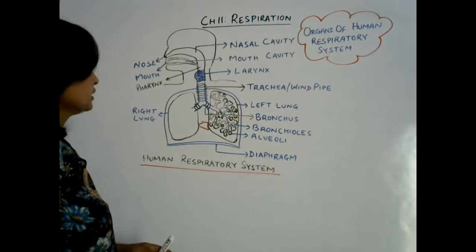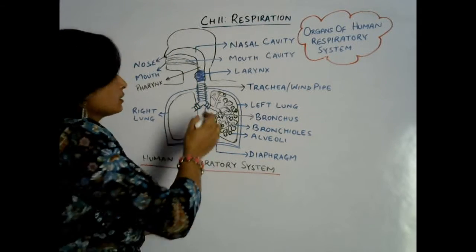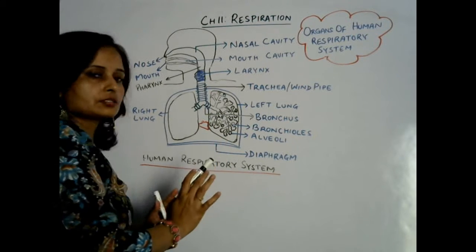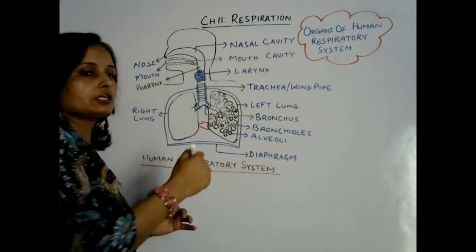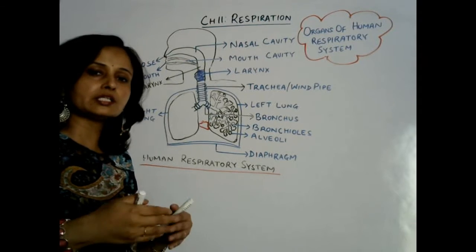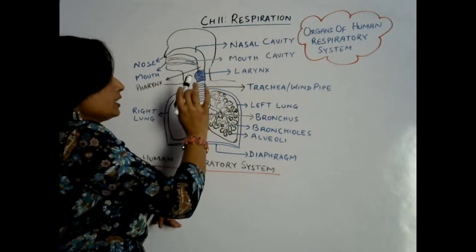Okay, so let us start from here. The respiratory system starts from the nose and ends at the lungs. Okay, different parts of the lungs. Here in the nose there are two nostrils, left and right, and those nostrils open into a cavity that is called the nasal cavity.